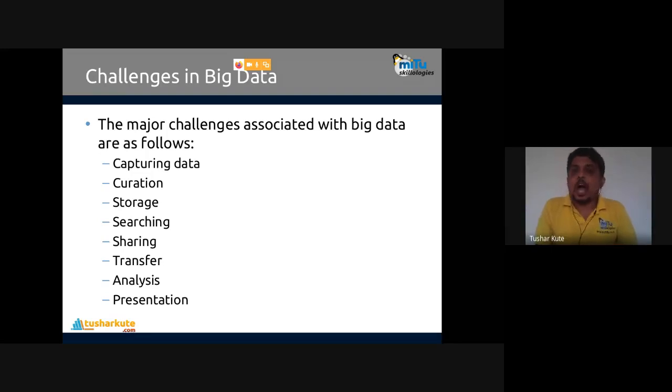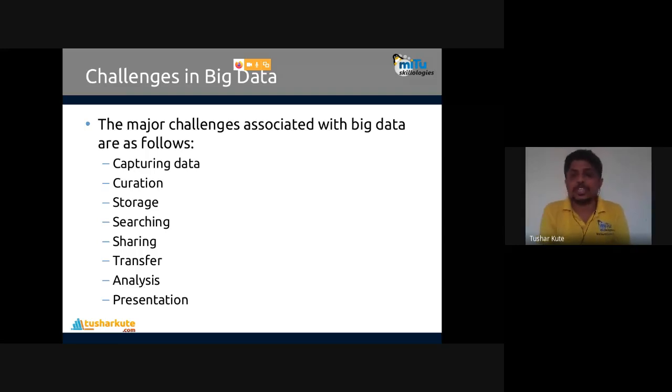How to take care of the data? How can I make it secure? Then storage: where to store that data? If I want to analyze data of 10 TB and my highest capacity hard drive is 2 TB, where do I store it? Whether I have to use a distributed system mechanism to store it, that we need to consider.